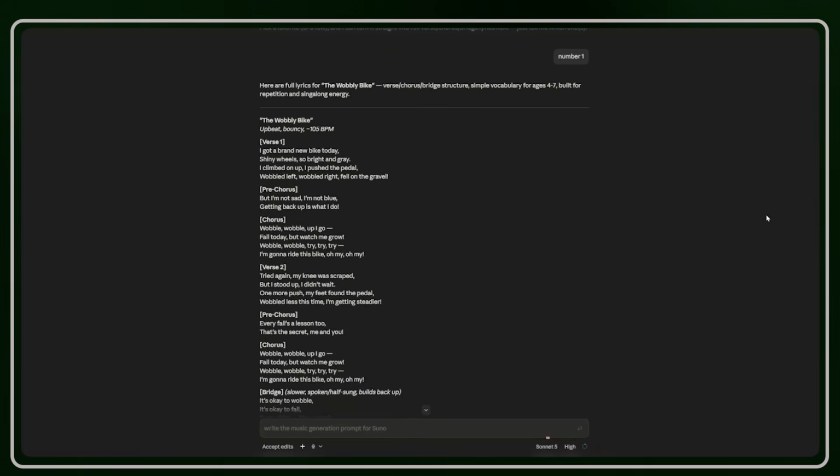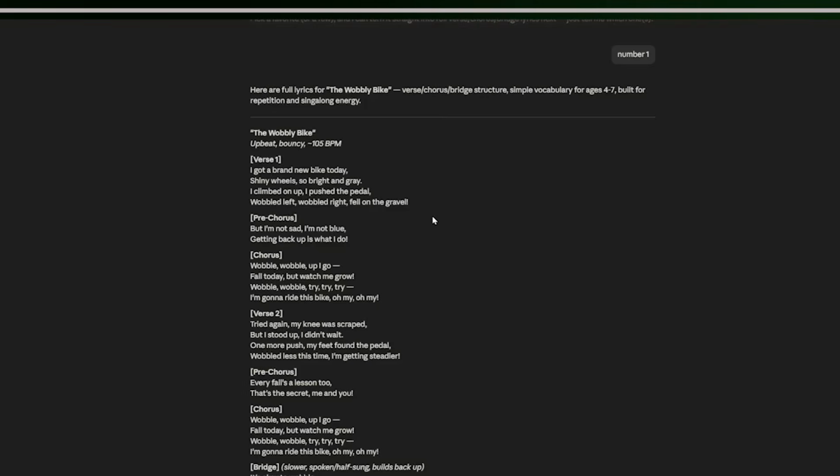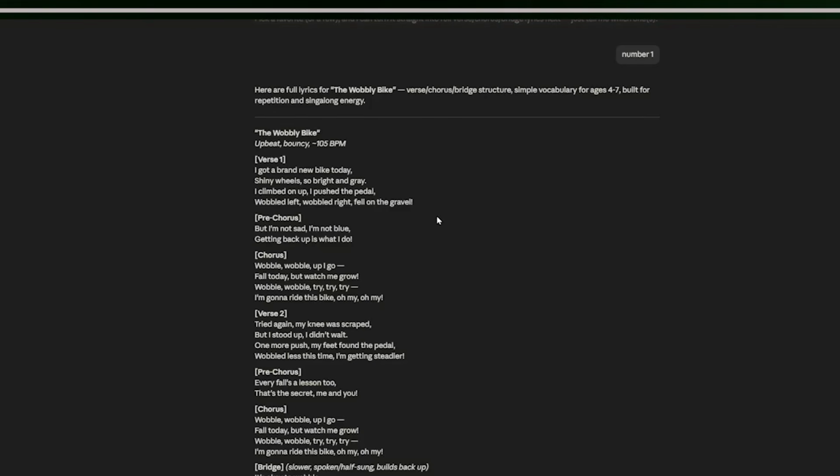Now that we have some song ideas, all we have to do is select between the provided list so that the AI can write a full song lyric for us. For me, it's number 1, so all I did was type in number 1, and it went ahead and generated the full lyrics for The Wobbly Bike. It had the verse, the chorus, the bridge structure, and very easy to understand vocabulary. You can go through the entire song and change anything that you don't feel right. You can rearrange the order of the verses and the choruses, if you feel there is need for that. For me, I loved how everything was structured, and I left it like that.